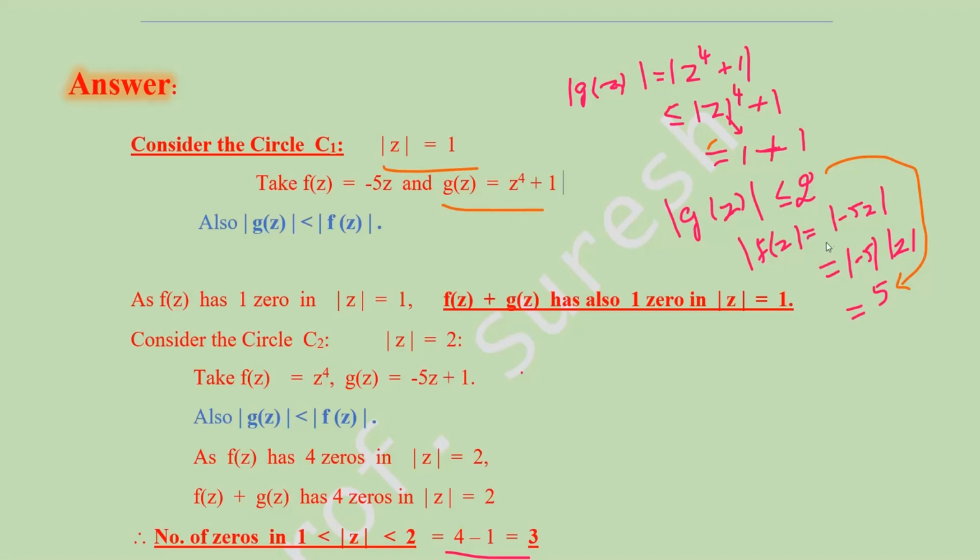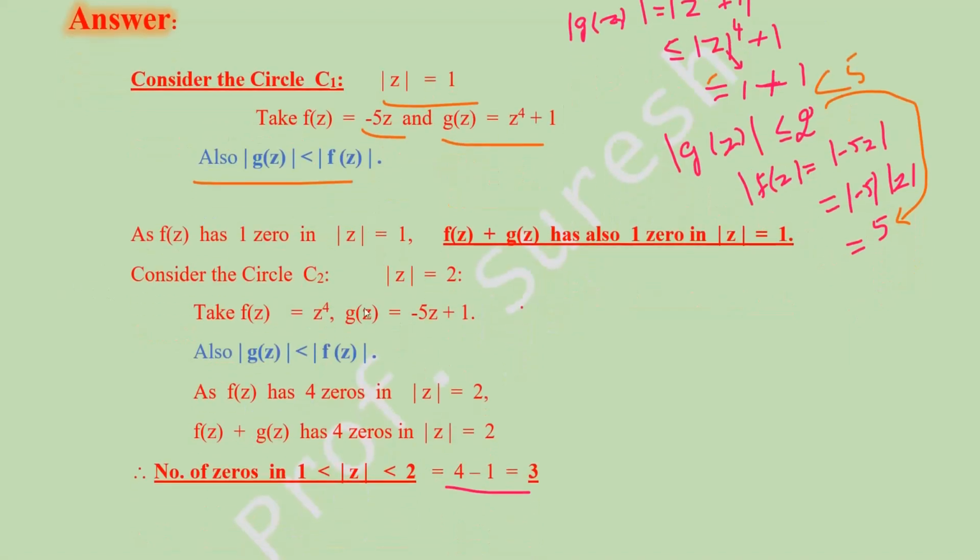Modulus of f of z, where f of z is minus 5z. So modulus of minus 5 into modulus of z; here also modulus of z is 1, so this value is 5. So this value we can put here, less than 5. So instead of 5 we can put f of z. So modulus of g of z less than modulus of f of z, that condition is satisfied. So like this you have to check for this also.